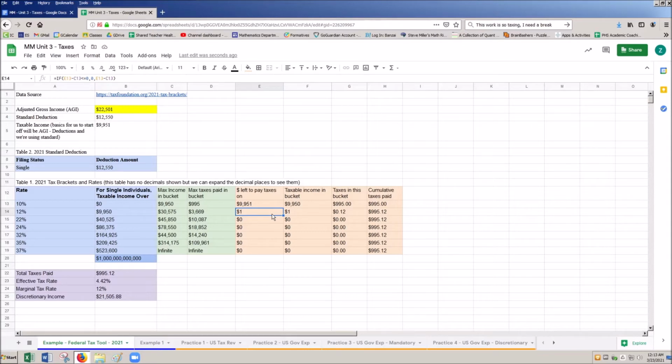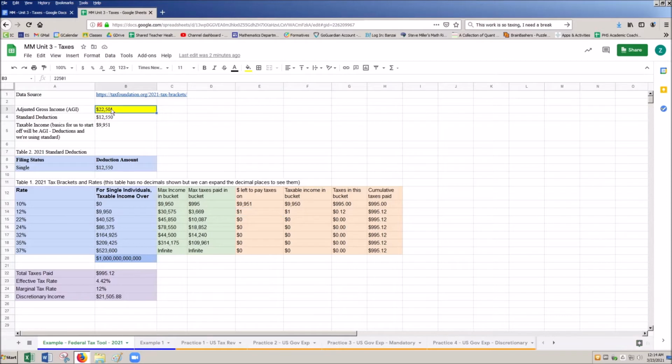The more you make, the more you will pay taxes on at a higher rate, but it does not affect that earlier stuff. So at any point, if somebody says, hey, do you want a $1 raise? Even if that bumps you into the next tax bracket, you say, yes, please, because that is still more money in your pocket. You will not be paying a higher tax rate on all that earlier stuff.